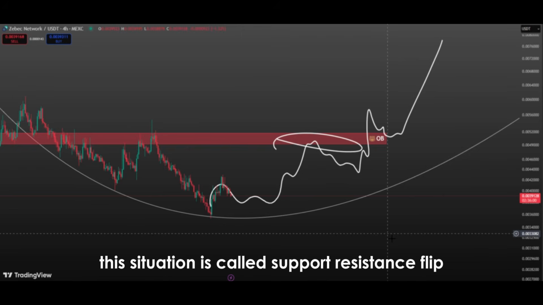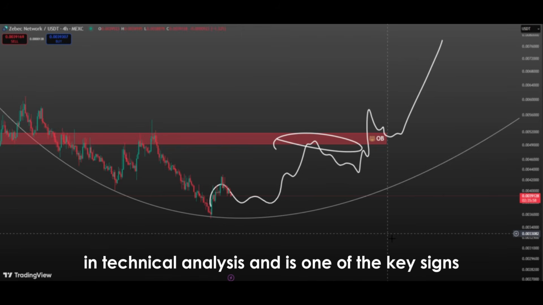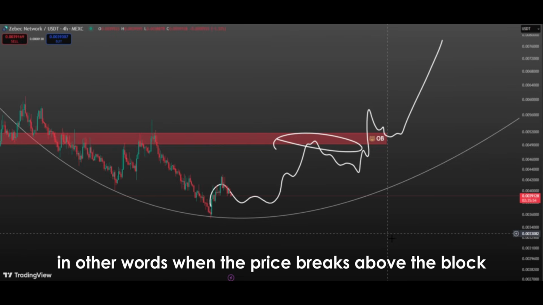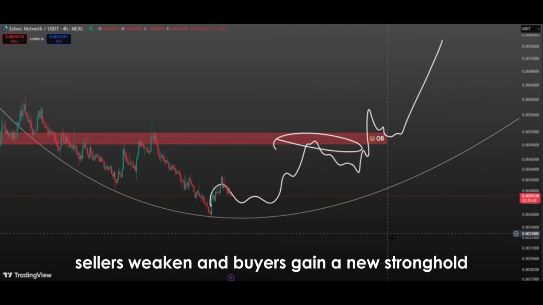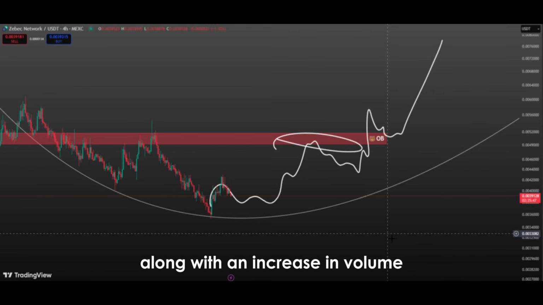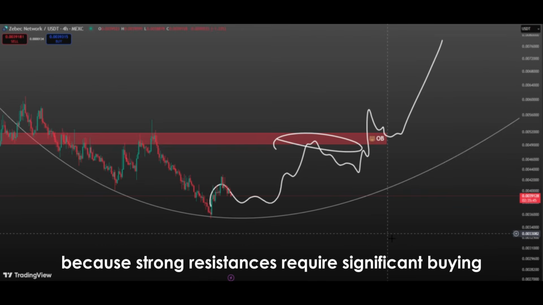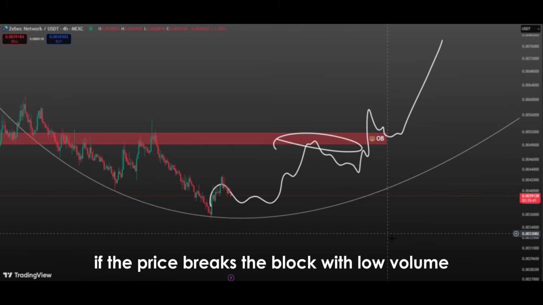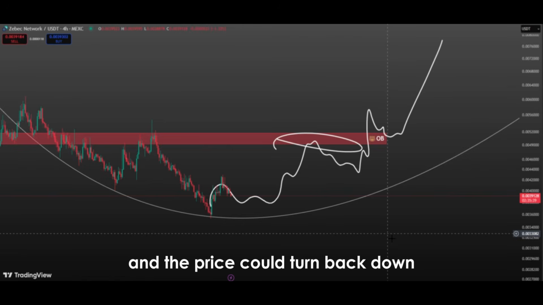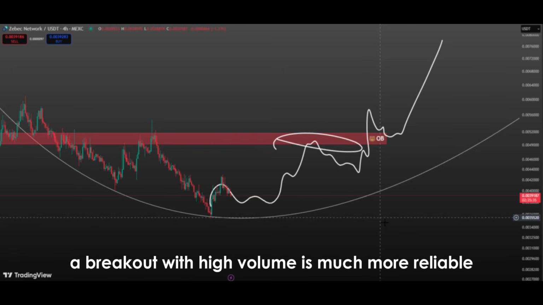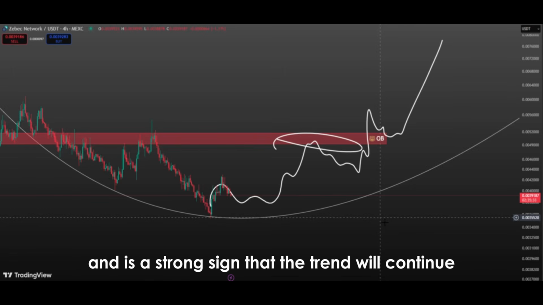This situation is called support-resistance flip in technical analysis, and is one of the key signs that the trend is progressing healthily. In other words, when the price breaks above the block, sellers weaken and buyers gain a new stronghold. The breaking of bearish order blocks usually occurs along with an increase in volume, because strong resistances require significant buying power to be overcome. If the price breaks the block with low volume, the breakout may be false and the price could turn back down. However, a breakout with high volume is much more reliable and is a strong sign that the trend will continue.